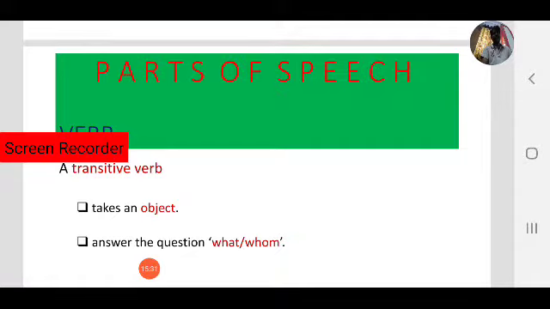Answer the question what, who. So note it down. A transitive verb takes an object. That is a transitive verb. Which verb? A verb which takes an object is called a transitive verb. To know that we have to ask the questions who, what and whom. What it does, whom it does.